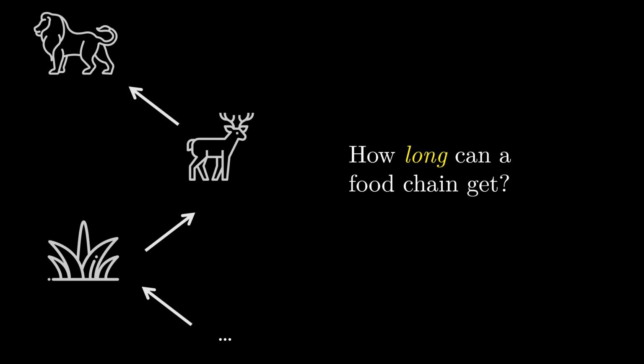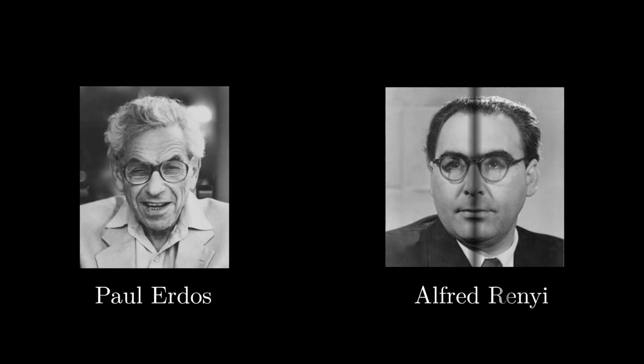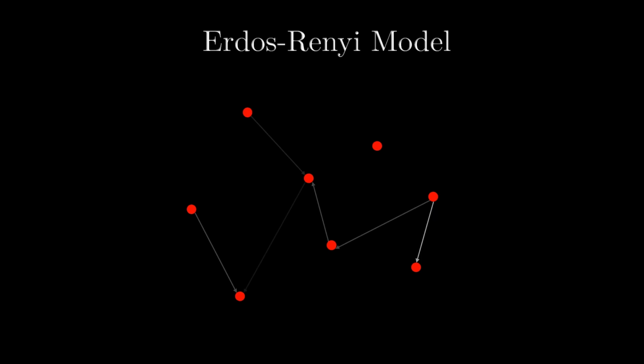To answer this question, we need to employ random graphs. The concept of random graphs was first introduced in the 1959 paper titled On Random Graphs by Paul Erdos and Alfred Renyi. Random graphs are represented using various models, but we'll now use their model, the Erdos-Renyi model. It defines a random graph as a collection of vertices with edges that can each independently exist with a certain probability p. To further understand, let's zoom in.